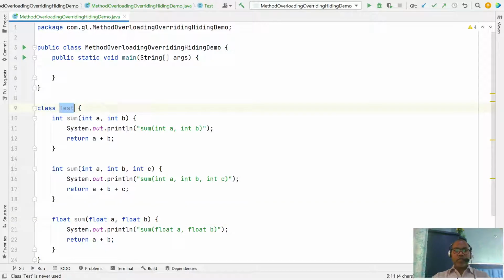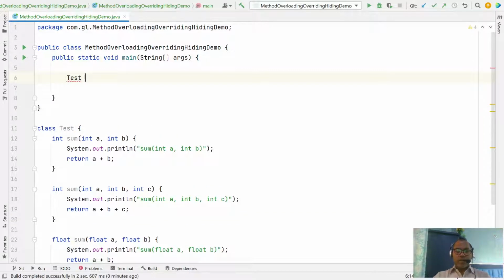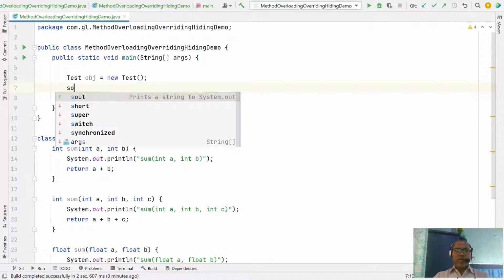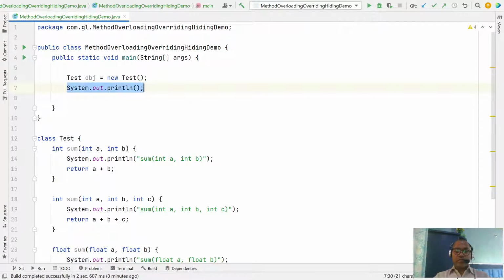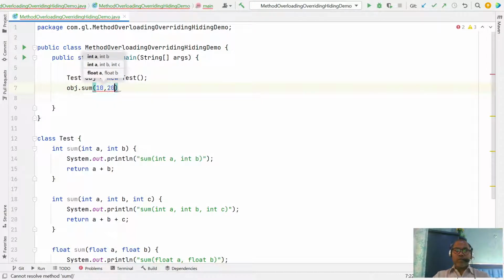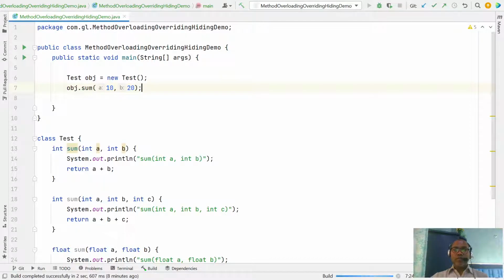So here you can say Test obj equal to new Test, and here you can say sout obj dot sum. You pass two variables, and it will sum them.